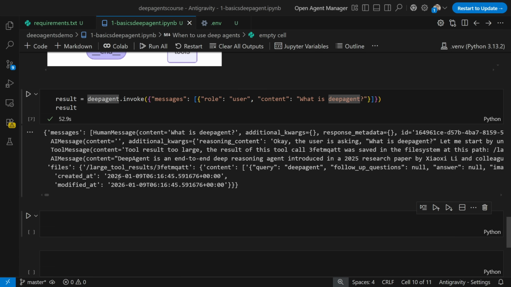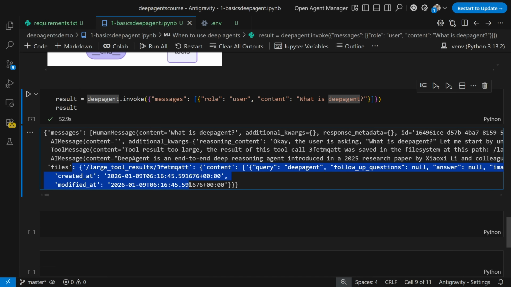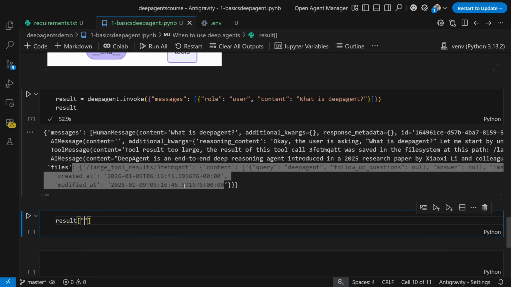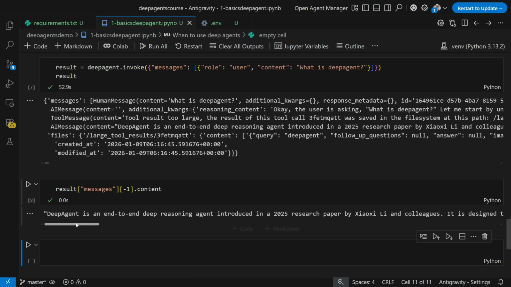So here you can see that deep agent is an end-to-end deep learning project. Here you can see it has also created files, so these are the kind of files that you will be able to see. So let's do one thing. I will just go ahead and display the results, messages. So this is the real output, -1 dot content. Let's see, this is the output that you will be able to see over here.